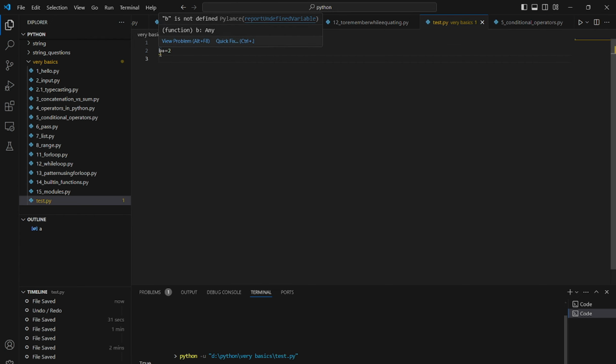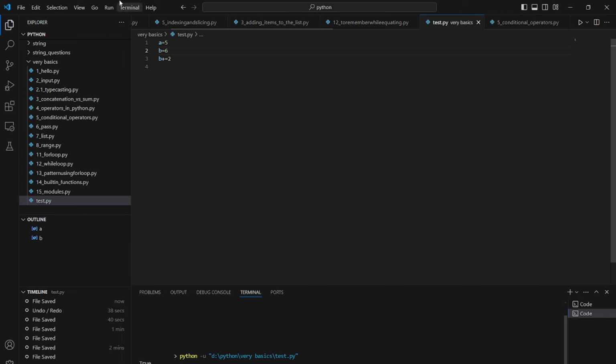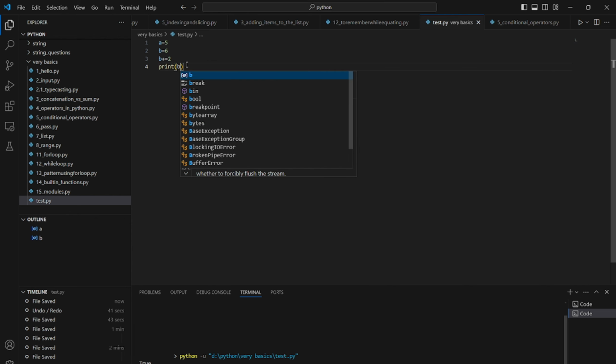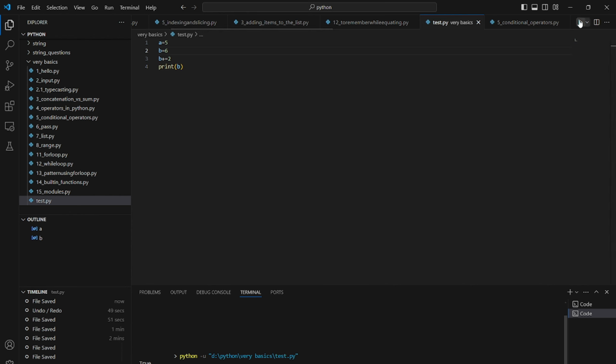What is the mistake here, bro? B is not defined. Okay, first of all, take B equal to 6 and then plus equal to 2. That means we are incrementing B by 2. So if we print B, then it should be 8.